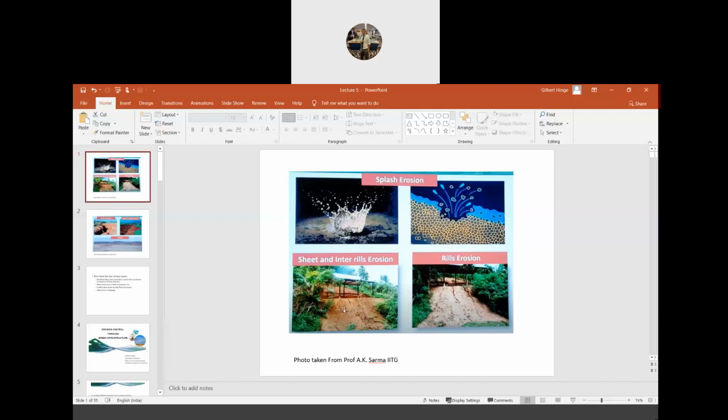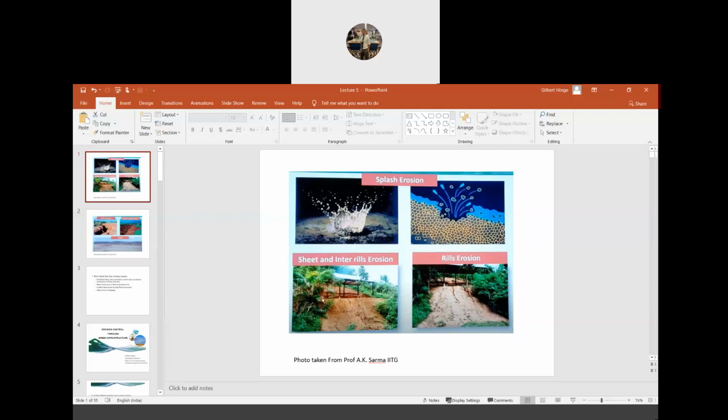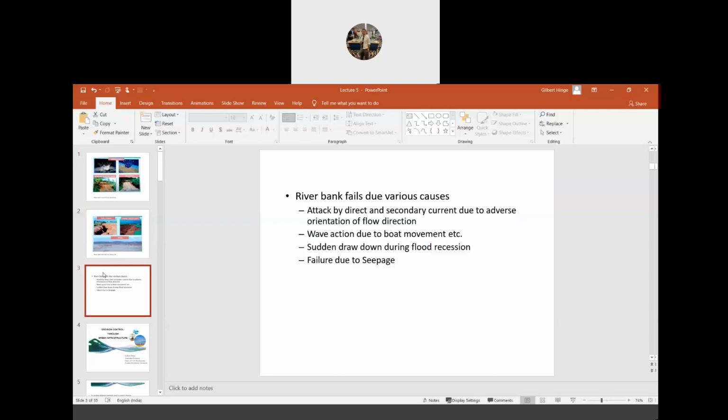However, in this area where there is no vegetation, the crack starts to expand itself. Eventually, it might even lead to this kind of erosion, which is called gully erosion. From sheet and interrill erosion, the cracks might expand with time, and it may even lead to this kind of erosion called gully erosion.